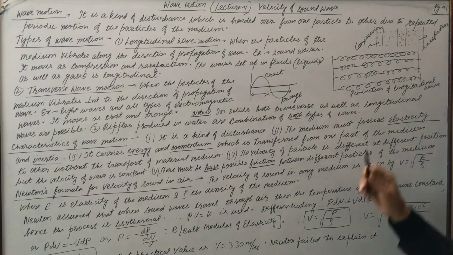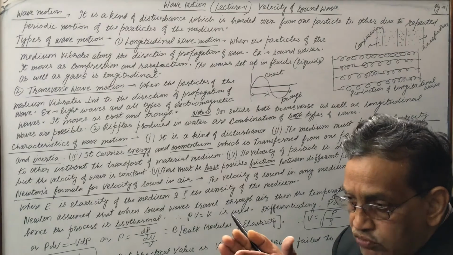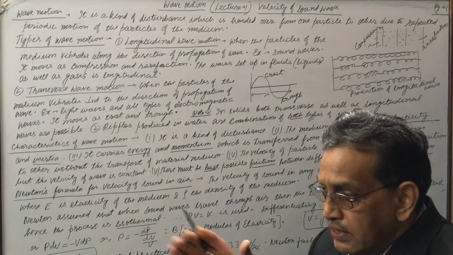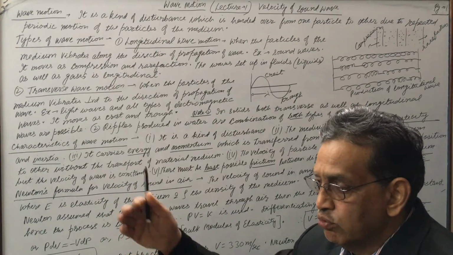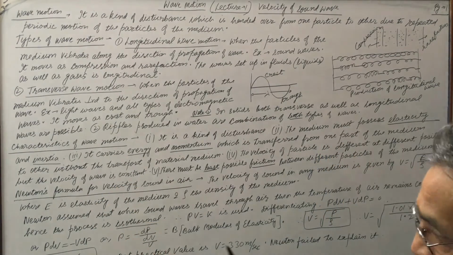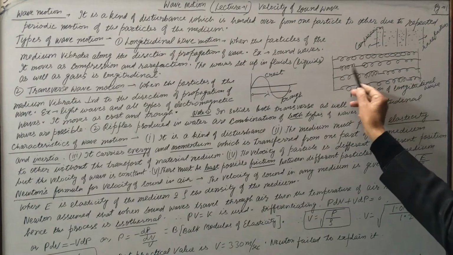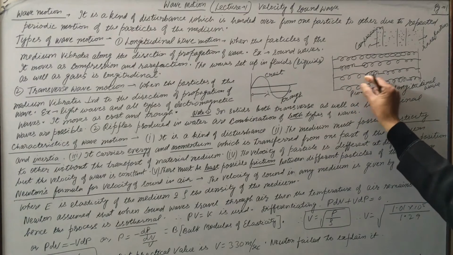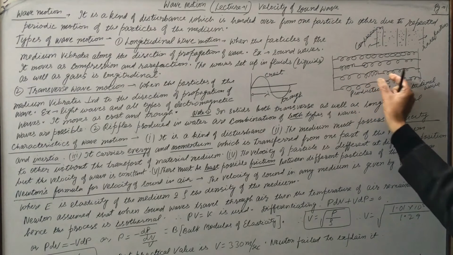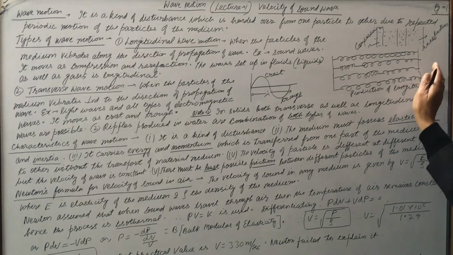Compression, rarefaction means when I disturb the medium, particles come closer, it is compression, and then expansion, that is rarefaction. So sound waves move as compression and rarefaction. Also suppose this is a spring, a jerk is given longitudinally, so here compression happens. Now this wave is moving, then here compression, here compression. This is the example of production of longitudinal wave in a spring.